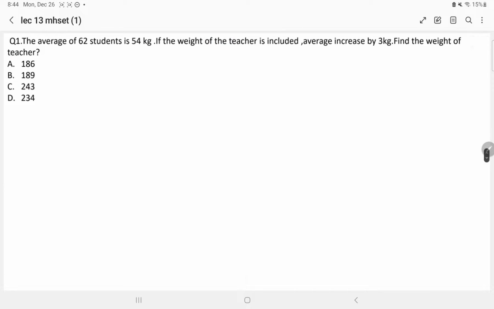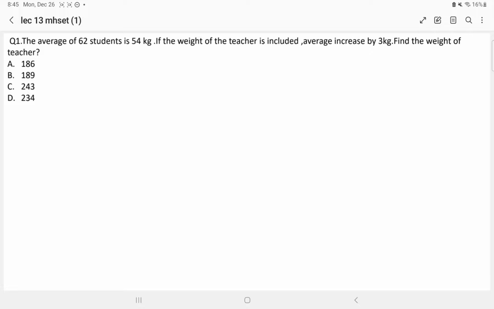So let's begin with the very first question of today's lecture. The average of 62 students is 54 kg. If the weight of the teacher is included, the average increases by 3 kg. Find the weight of the teacher. The options given are: option A 186, option B 189, option C 243, and option D 234. I'll give you some short tricks for how to solve such types of questions. But before that, let us discuss this question by the traditional method.